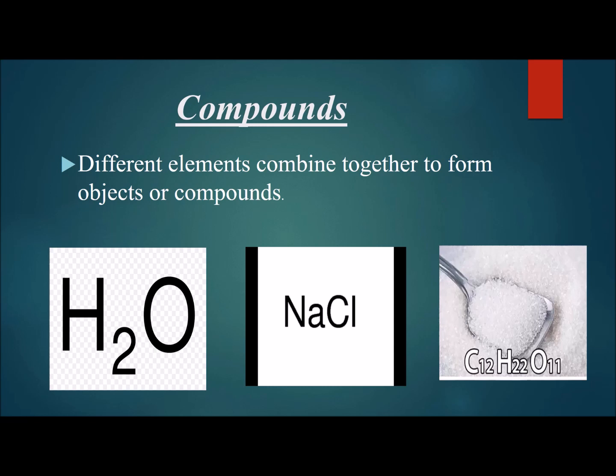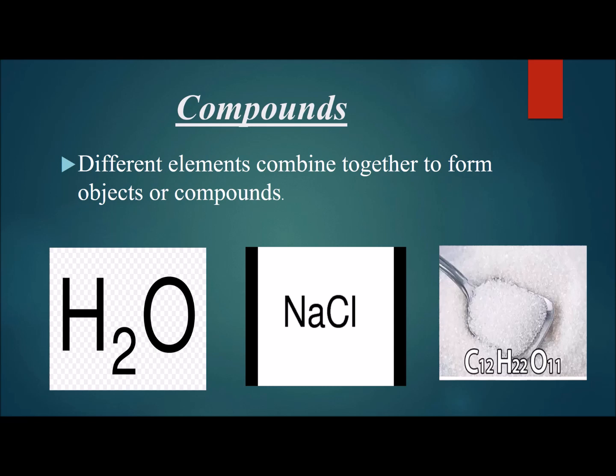Now two elements are combining together, one is sodium and the other one is chlorine, and together they are forming a compound, that is sodium chloride, or the regular salt, the salt we use in our food and cooking. It is NaCl. It is a compound which is formed by the combination of two different elements. One is sodium and the other one is chlorine.